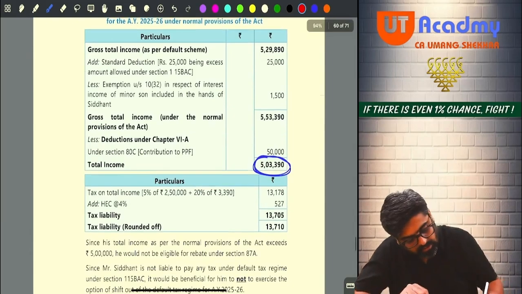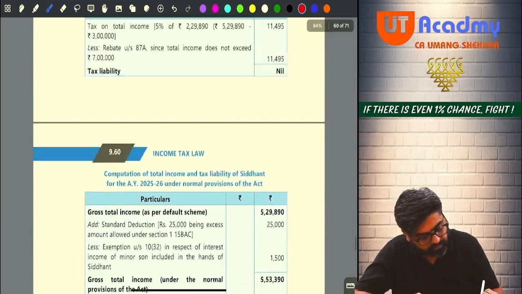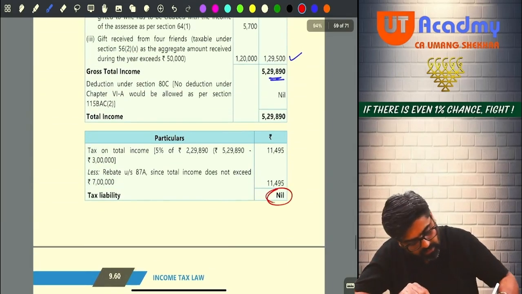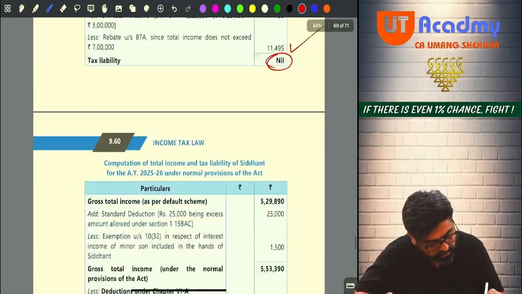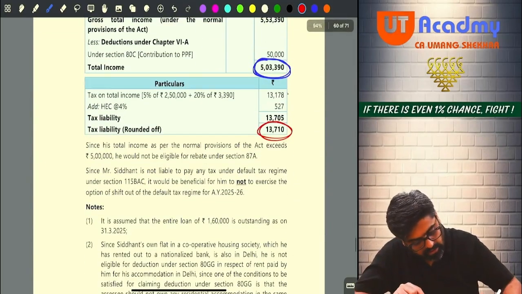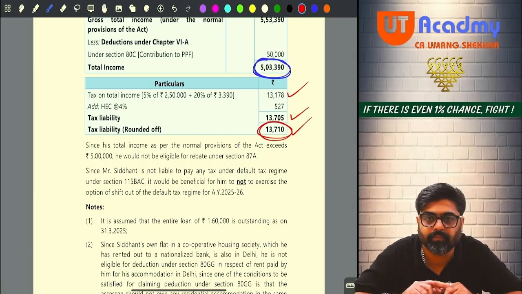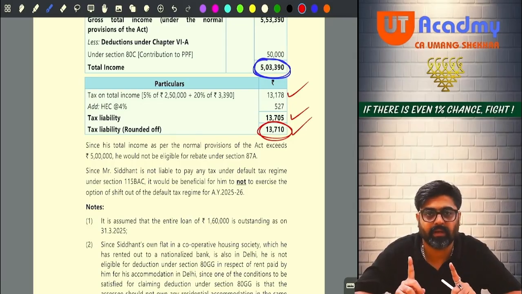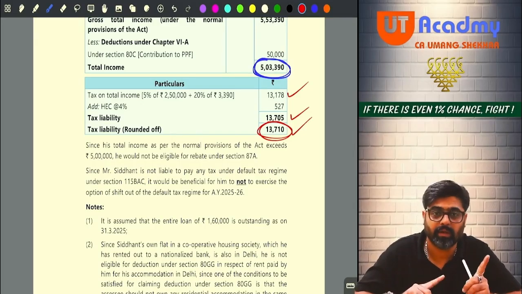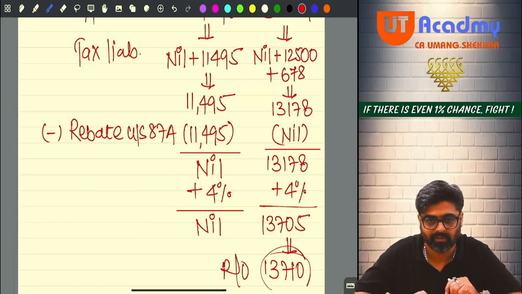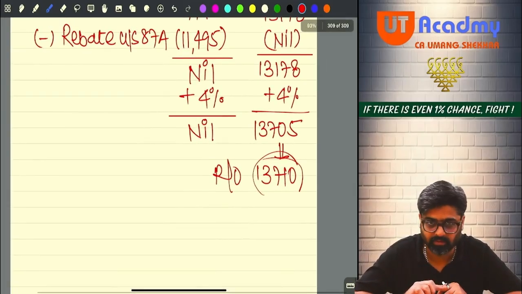Please check the final amount of tax at both the places. See, here it is 13,710 and here it is nil. 11,495 gone for rebate, nil tax, and here 13,178 coming to 13,705, rounded off to 13,710. Got it, sir? This type of question they can ask. But wait, you have just calculated both the options. Now you are supposed to advise.